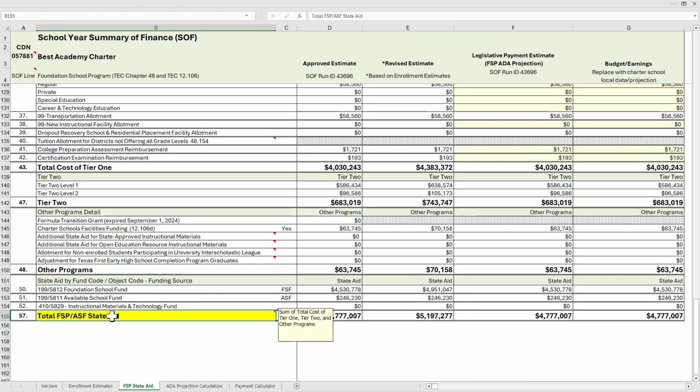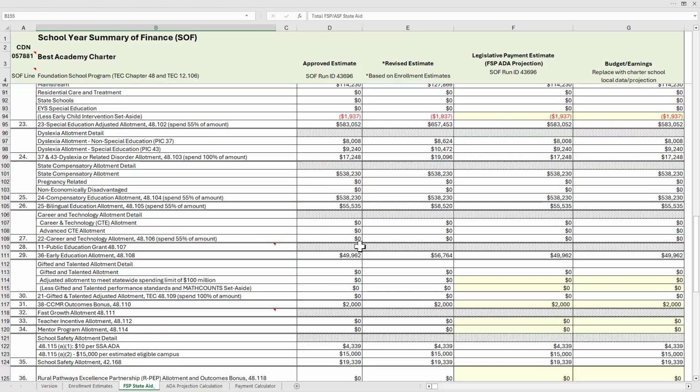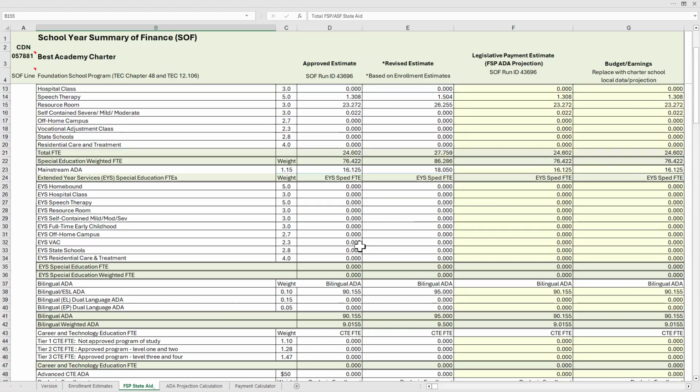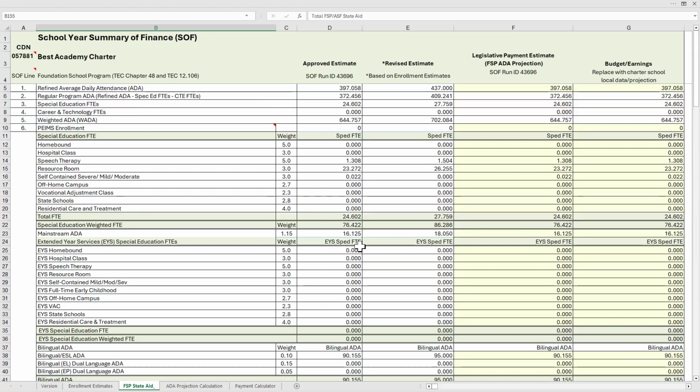So the sum of the total Foundation School program is the sum of Tier 1, Tier 2, and other programs. So you can see how this is a complete worksheet for the user to input their local data in the open entry cells using your student information data system and other sources to refine the charter school's estimate of Foundation School program state aid funding calculations.